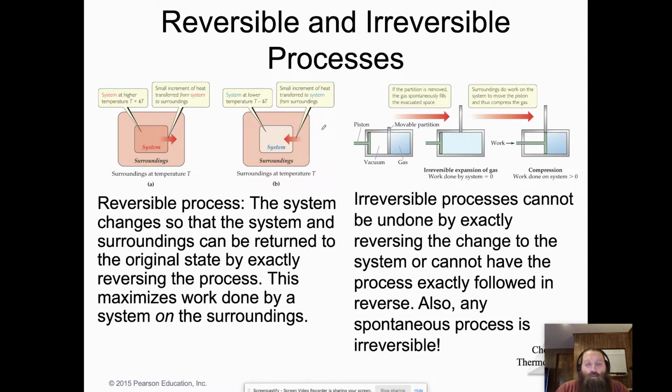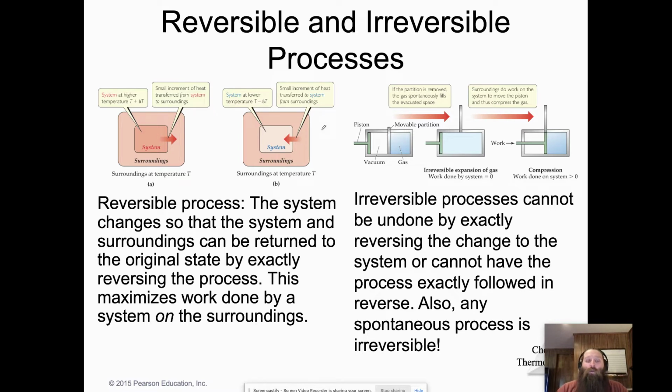Now, when you're thinking about reversible and irreversible processes, we want to kind of think of them in terms of descriptions, like these two models we have here. We have the system and its complete surroundings, and then on the right we have partitions and pistons and that kind of thing. So in a reversible process, the system is going to change in such a way that the system and the surroundings can be reverted, right?